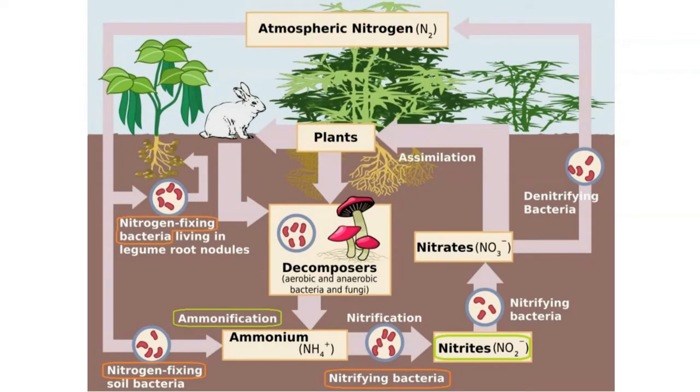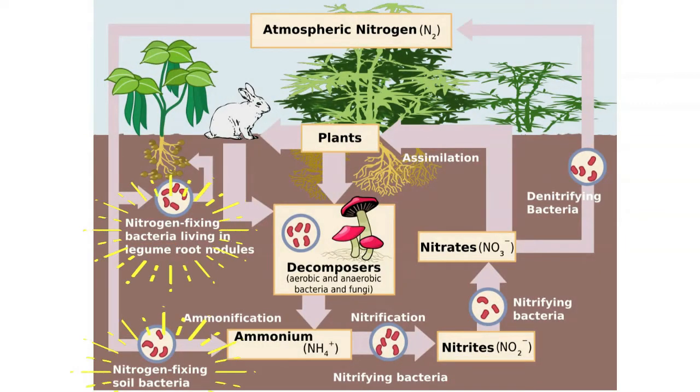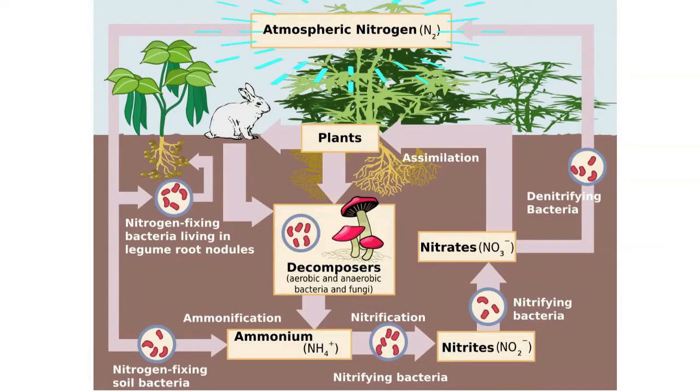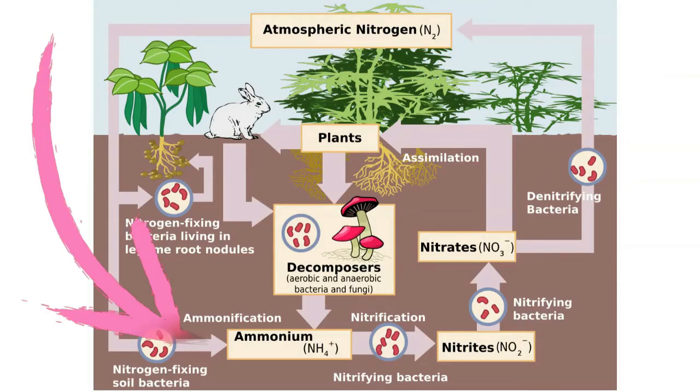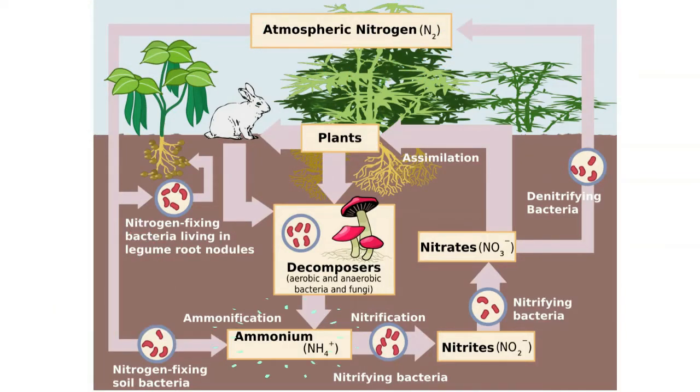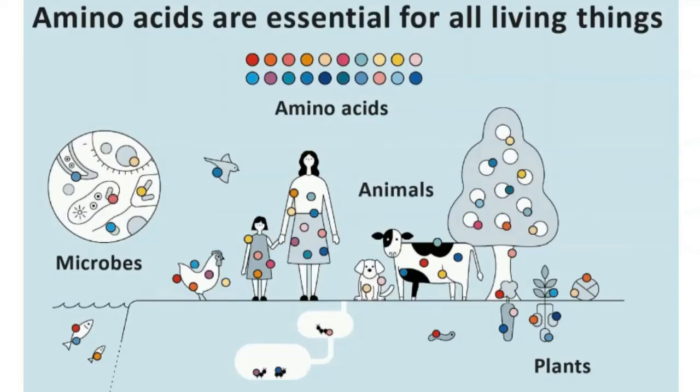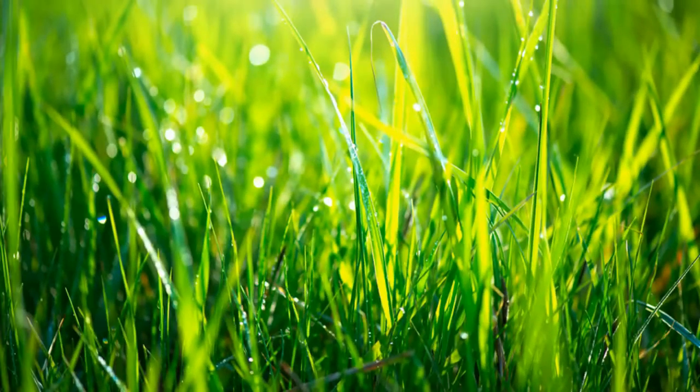This bacteria converts nitrogen gas into ammonium and ammonia compounds, which can then be further converted into nitrates for the plant to assimilate. This bacteria harnesses the gas atmosphere nitrogen and through a series of chemical reactions converts it into ammonium. This is then accessed by another bacteria, nitrifying bacteria, which convert it further into nitrates. This is how plants access nitrates. This is how plants build amino acids. This is how plants build protein. Plants grow big and strong.